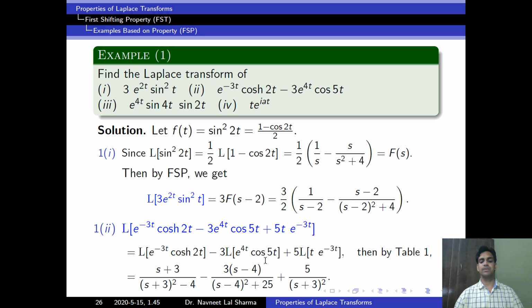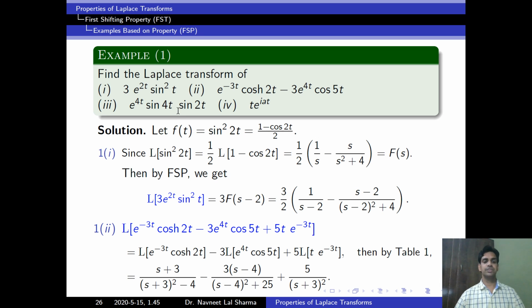Similarly, we solve here. Laplace of cos 5t is equal to s upon s square plus 25. Now, according to this exponential function, we replace s by s minus 4, then 3 into s minus 4 divided by s minus 4 whole square plus 25, and plus 5 upon s plus 3 whole square. This is the answer of this question.